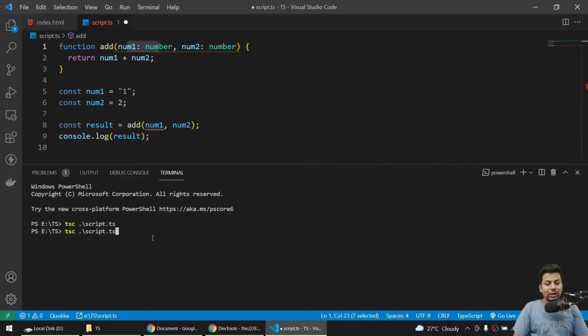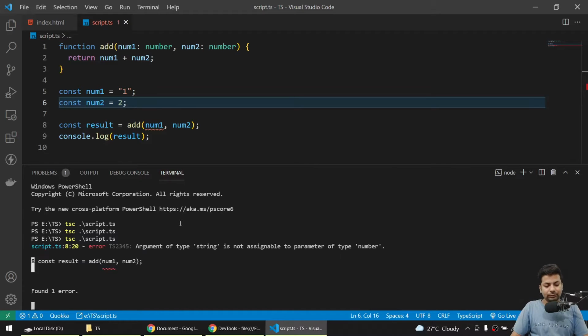So now if I try to compile it again, it will show us an error. Sorry, it compiled, but it is an error. Sorry, I haven't saved it. Now if I compile, see the error, because that time I haven't saved it, showing on line 8, const add num1 num2.